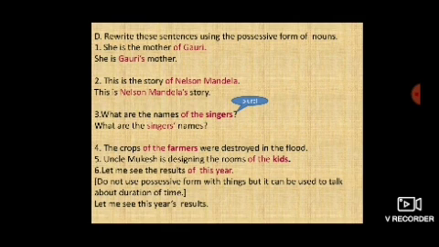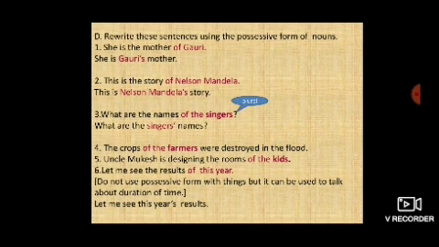Exercise D. This exercise is based on possessive nouns. See the highlighted words, so it will be easy to write the possessive form of nouns. First sentence. She is the mother of Gauri. So when you change this into the possessive form, you will write Gauri's mother. She is Gauri's mother. Second sentence. This is the story of Nelson Mandela. How will you change it into the possessive form? This is Nelson Mandela's story.